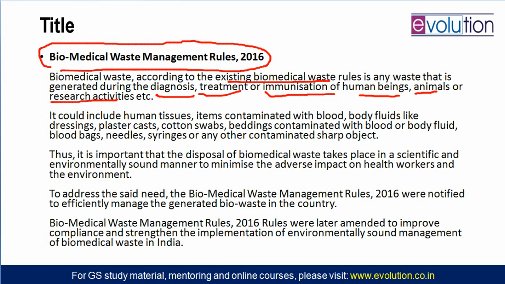What are the kinds of biomedical waste? Human tissues, cuts, surgery items, items contaminated with blood, body fluids, syringes, dressings, plaster casts, cotton swabs which you keep on your injected portion of the body, beddings contaminated with blood or body fluid. All these things look very gory and scary, but anyway, these are biomedical waste. So you will have to contain your biomedical waste. You will have to do the disposal in a scientific and environmentally sound manner.